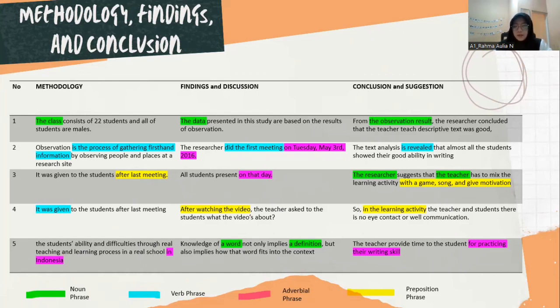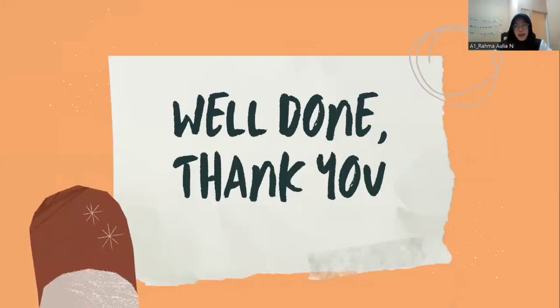And then number 4: in the learning activity, the teacher and students, there is no eye contact or good communication. So "in the learning activity" is a prepositional phrase because "in" is a common expression usually used in prepositional phrases. And the last one: the teacher provides time to the students for practicing their writing skill. So here, "for practicing their writing skill" is an adverbial phrase, in which "for" is a common expression usually used in adverbial phrases. So that's all the analysis that I have made.